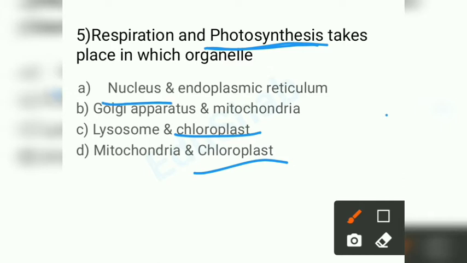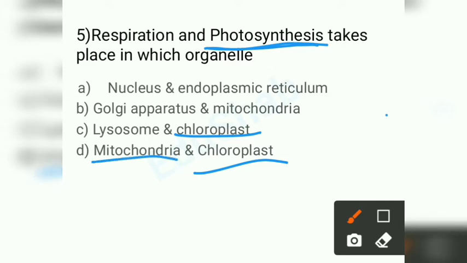So the nucleus is concerned with all the genes, DNA, genetic material processes, so the nucleus is not an answer. And the endoplasmic reticulum is involved in the synthesis of proteins and lipids. The things which are synthesized in the endoplasmic reticulum are packaged and transported by the Golgi. So both of these are not our options. And lysosomes are like a dump yard, where everything the cell disposes of is thrown into the lysosome, and they act as suicidal bags. So now mitochondria is your answer.